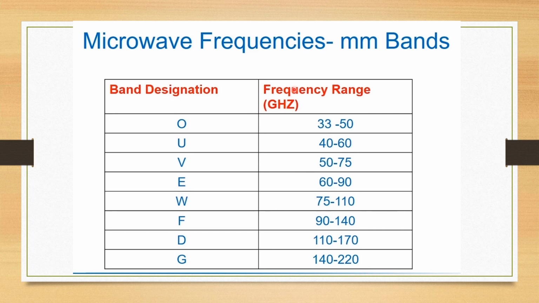Now you can see these frequencies vary from 40 to 300 gigahertz, which is under the millimeter bands.